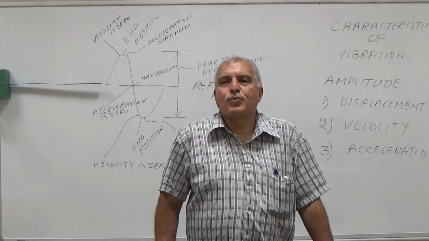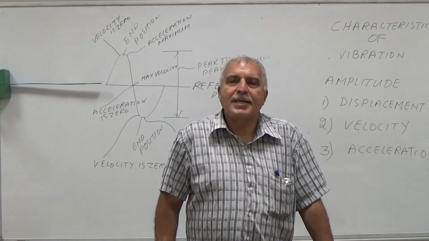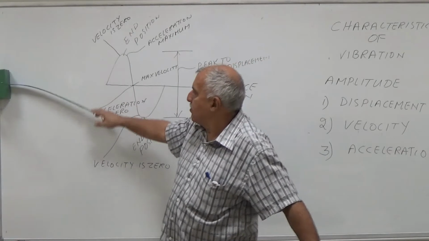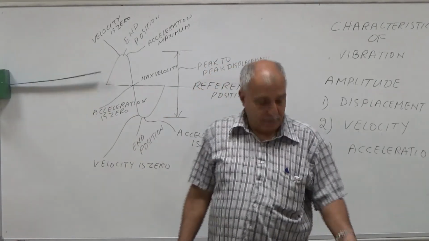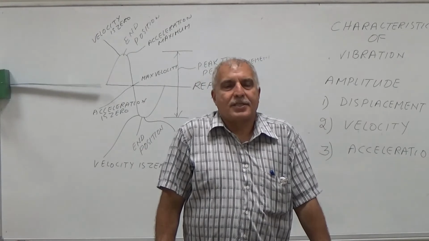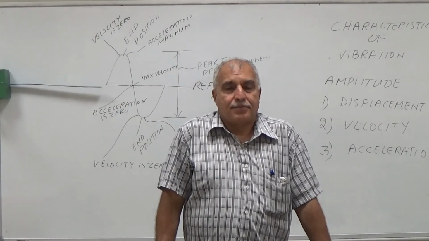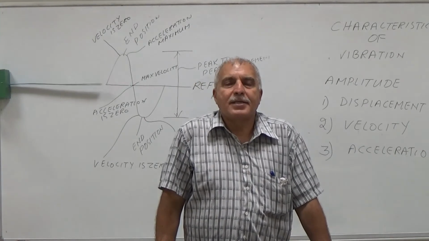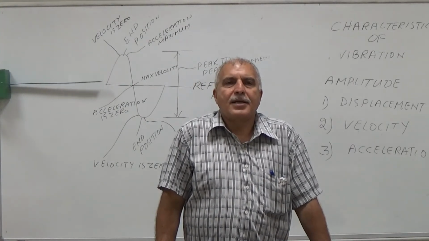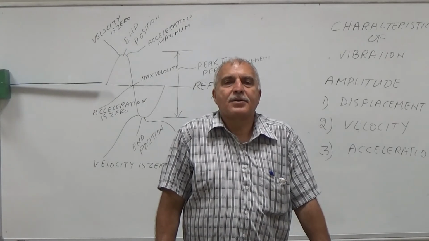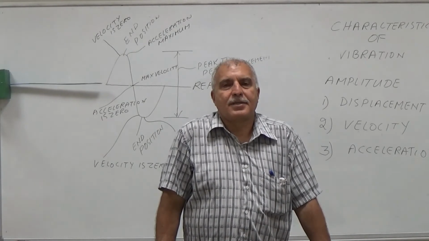Displacement tells you about the bending effect, how much the machine is bending. Velocity tells you about two things: how much the machine is bending and how many times it is bent in 1 minute or in 1 second.